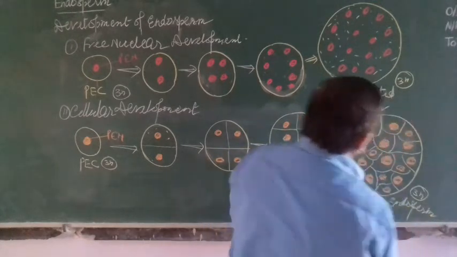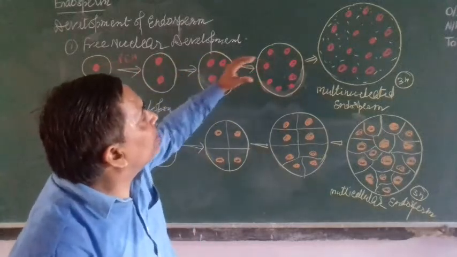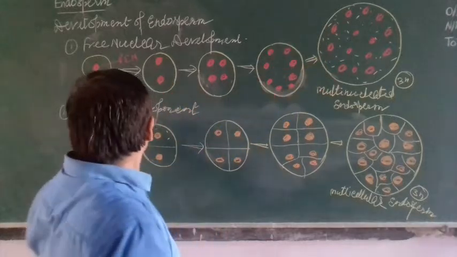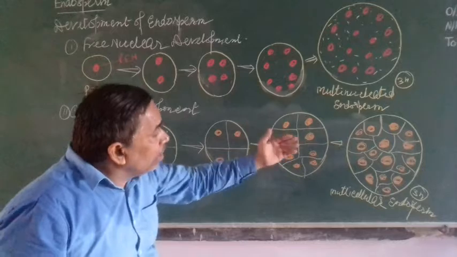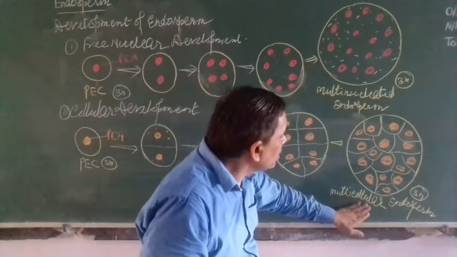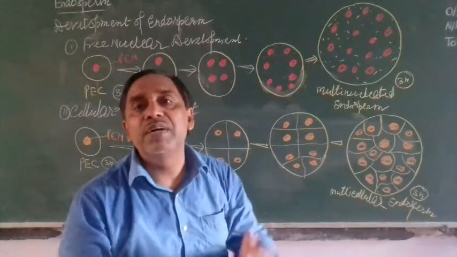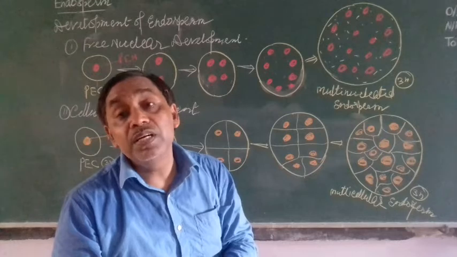This is also 3N. But what does it mean? Here only the nucleus is freely divided, karyokinesis takes place, and it increases in size to store food material to provide nutrition. And here the nucleus divides, the cell also divides. Ultimately the endosperm becomes multicellular and it is triploid. And it stores reserve food material to provide nutrition to the developing embryo.